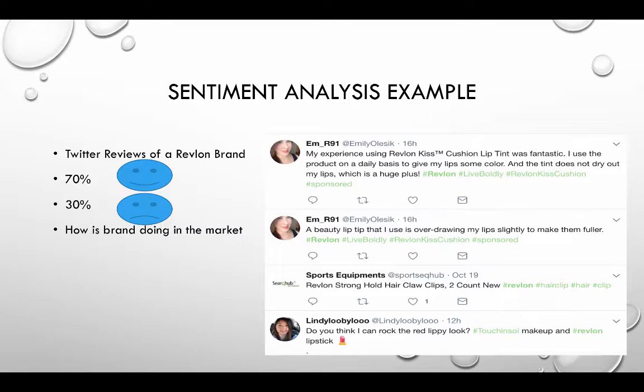Once we classify each review into positive and negative sentiments, we can group them together and identify, let's say, maybe 70% of the review comments are positive and 30% are negative. So this gives a company an overall impression of how the brand is doing, and then they can take corrective action to improve the perception of the brand or to improve the actual product. So sentiment analysis this way is very, very powerful, and companies use this to analyze the sentiments on how their brands are doing on a daily basis.